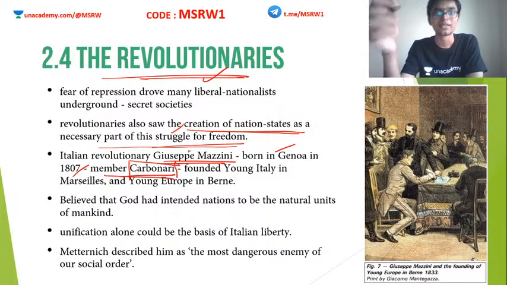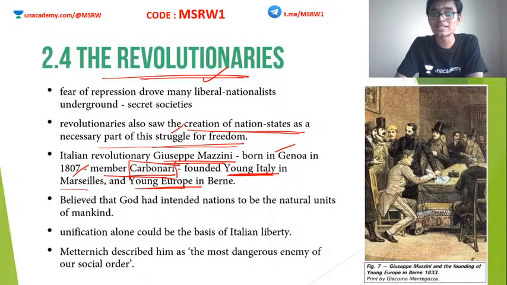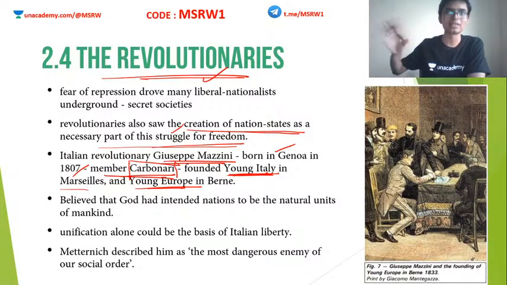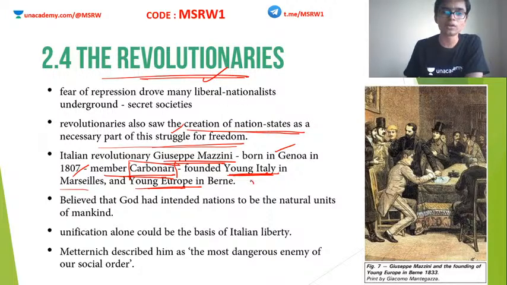Later in his life, he founded two other revolutionary organizations also. One is known as Young Italy, a very important organization. Why, I will tell you. Young Italy in Marseille and Young Europe in Bern. Young Italy is important because it eventually paved the way for the unification of Italy. The Young Italy movement attracted lots and lots of people. Later on we see that the people in Young Italy rise in protest against their monarchies and eventually lead to the unification of Italy. So this is a very important organization.